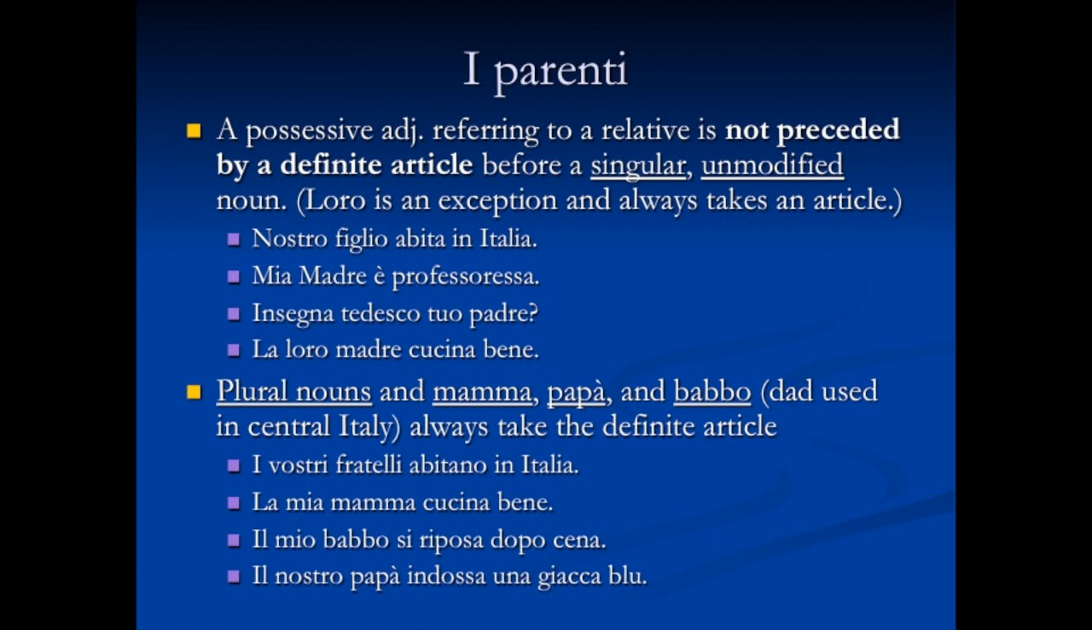Looking at these examples now, we see I vostri fratelli abitano in Italia. Your brothers live in Italy. Because it is a plural thing, we're talking about more than one brother, we do use that article. Next, la mia mamma cucina bene. My mother cooks well. Yes, mother, singular family member, but we're using mamma. It's a term of endearment. It's more like saying mommy. Thus, we're using the article here as well.